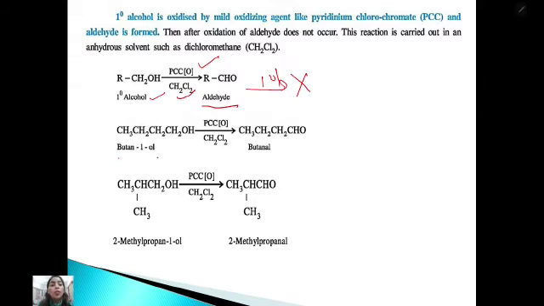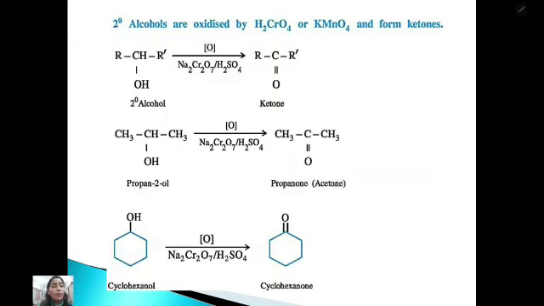So butan-1-ol on oxidation in the presence of PCC and dichloromethane will give butanal. So the aldehyde is present there. 2-methylpropan-1-ol on oxidation with the mild oxidizing agent will give 2-methylpropanal.